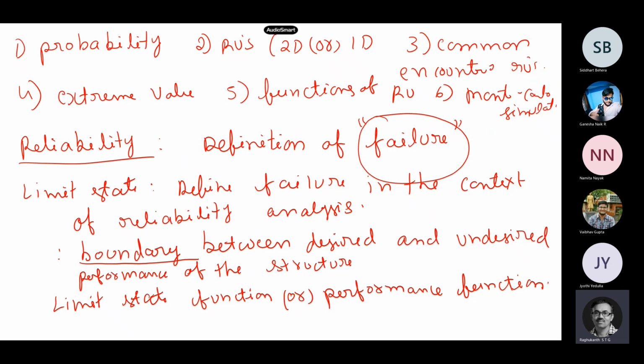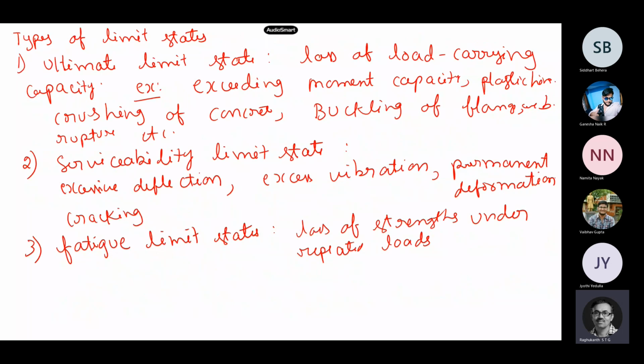Okay, so we have discussed what we mean by failures. We said this limit state is what we call a failure here. It's a boundary between the safe and unsafe regions. In practice, in many of our engineering problems, we'll have a lot of limit states: ultimate, serviceability limit states, cracking, fatigue and other things also. So this we have seen in our last class.